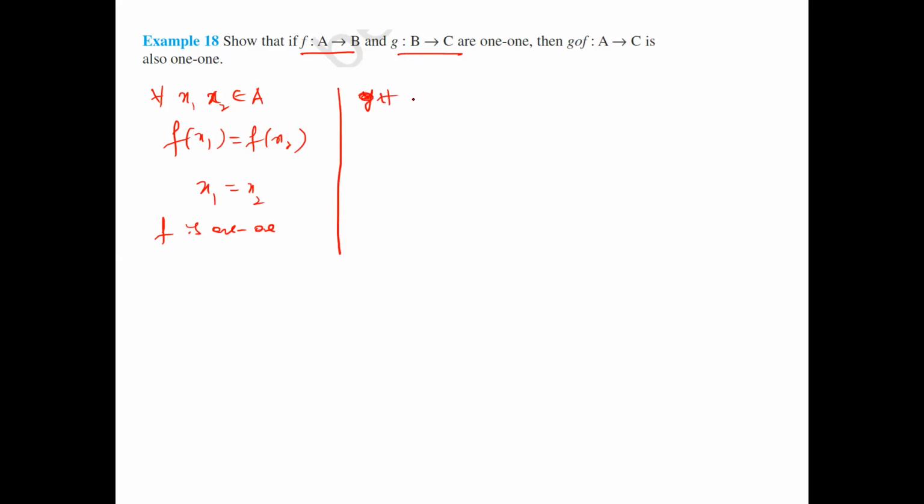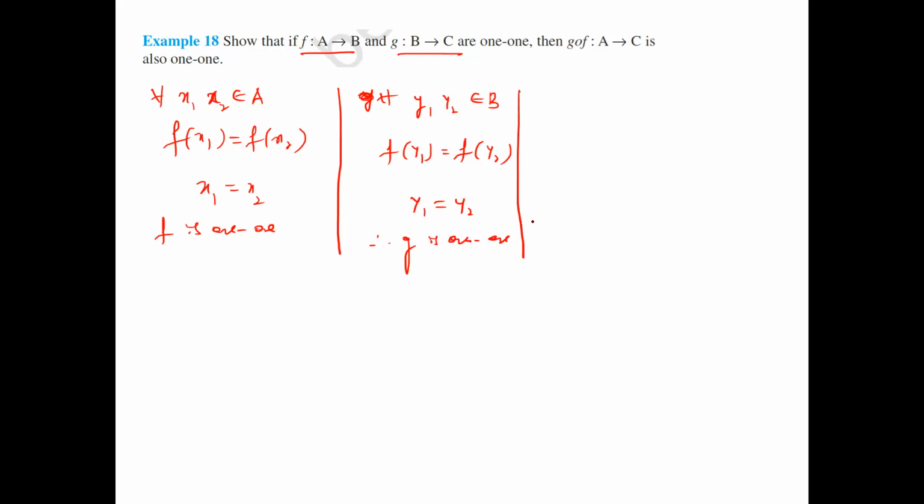For every y1, y2 belonging to set B, if g of y1 equal to g of y2, then what about this one? y1 equal to y2. Therefore, g is one-one. This is the definition of one-one.